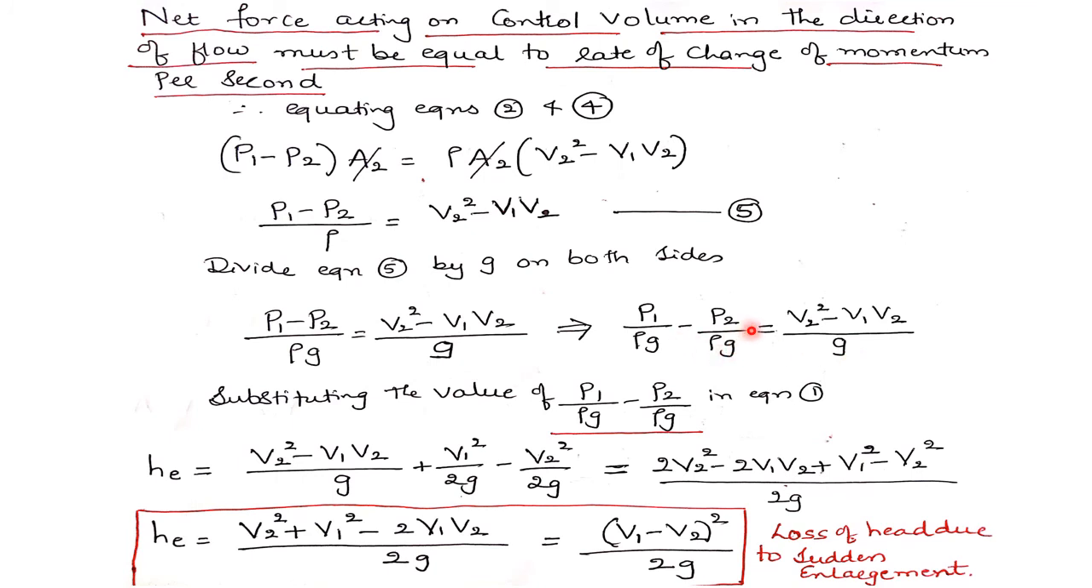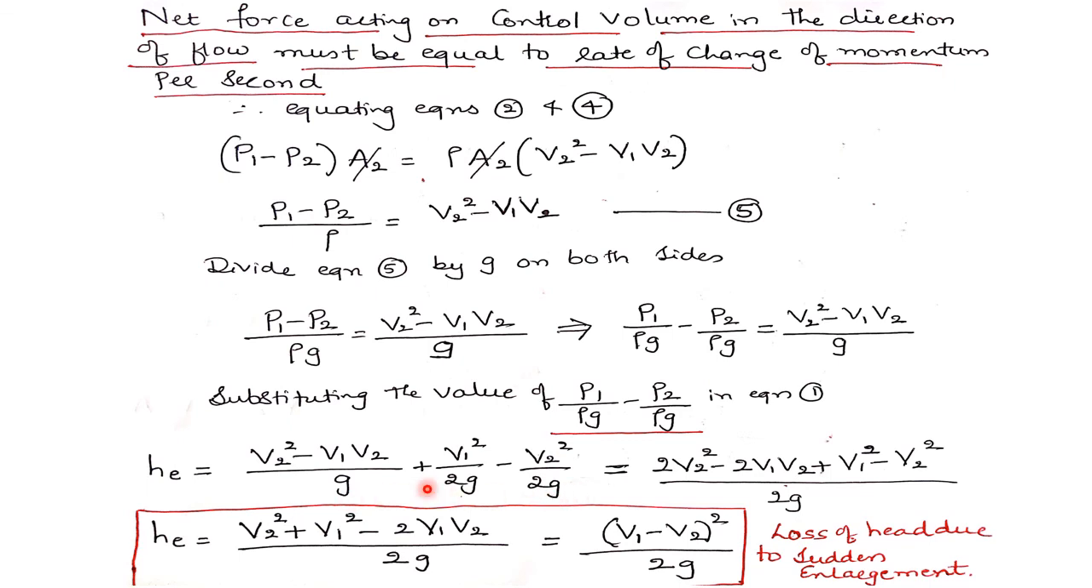Now this value of P1 upon rho g minus P2 upon rho g I will substitute in equation 1. That is, HE is given by, instead of P1 upon rho g minus P2 upon rho g, I substitute V2 square minus V1 V2 divided by g, plus V1 square upon 2g minus V2 square upon 2g, which I have kept as it is.